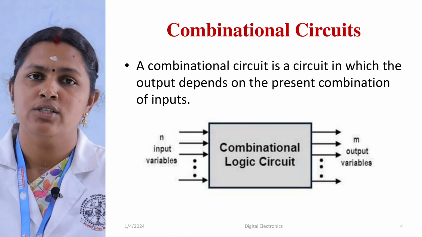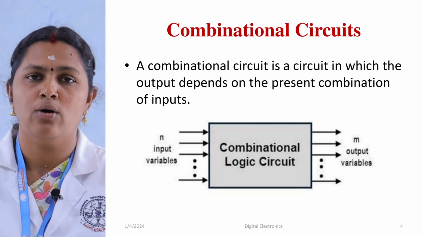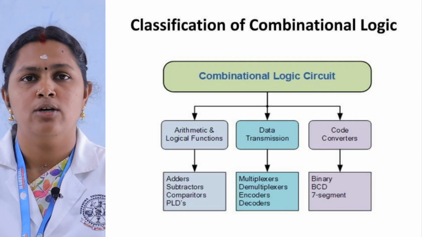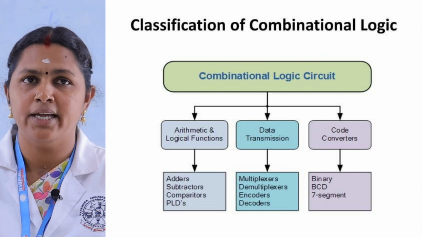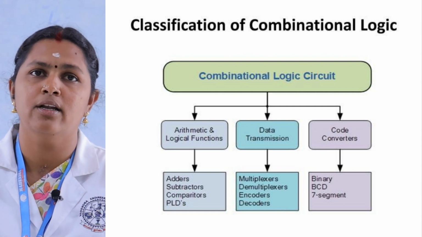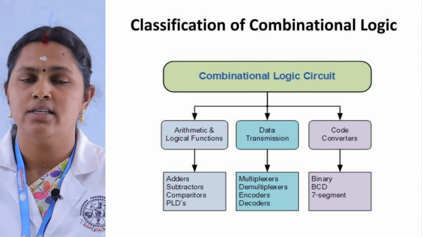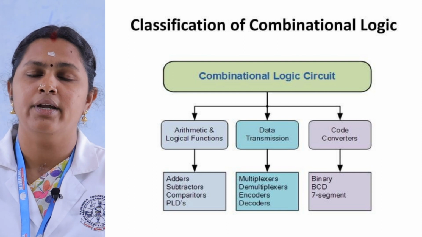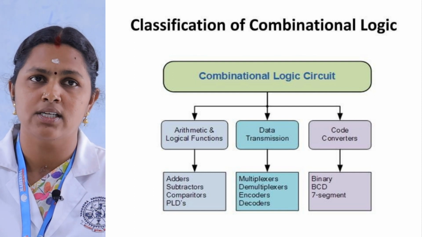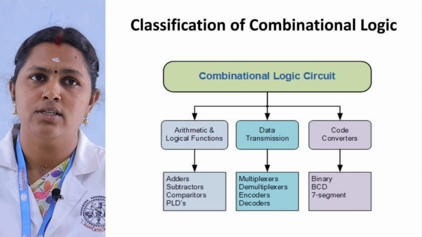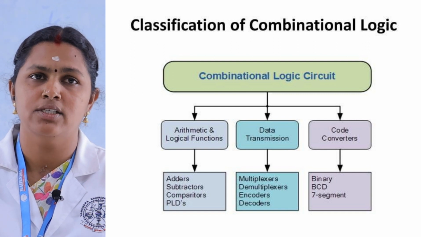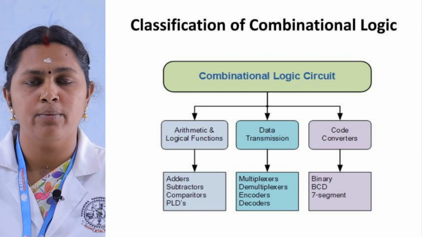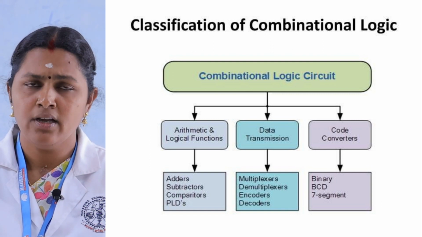The combinational logic circuit is classified according to its applications or working operations into three categories: arithmetic and logical functions, data transmission, and code converters. In arithmetic and logical functions, we use combinational circuits for performing addition, subtraction, comparator operations, and for programmable logic devices.